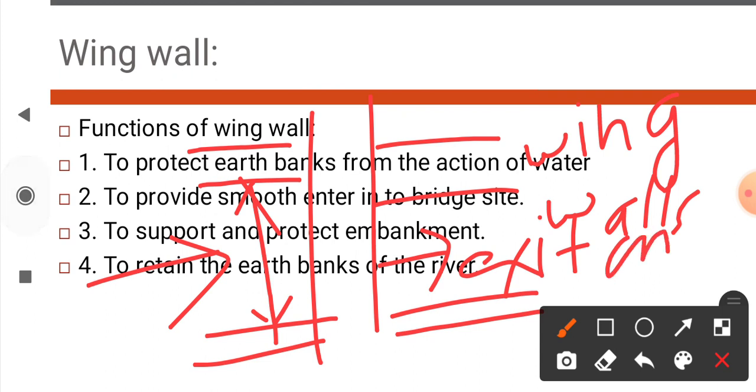This is the upstream side, and this is the downstream side. Water moving from upstream side, this wall helps the water to take smooth entry into the bridge and exit of water smoothly. This is the function of wing wall.